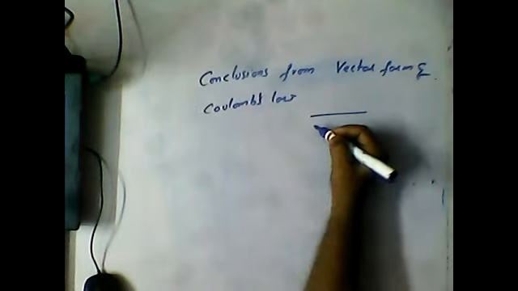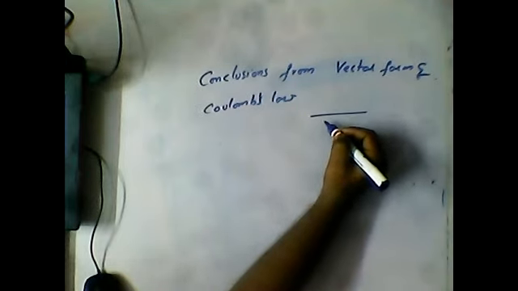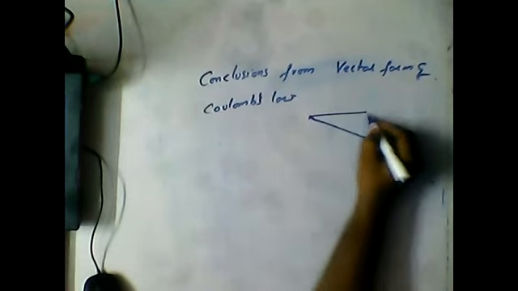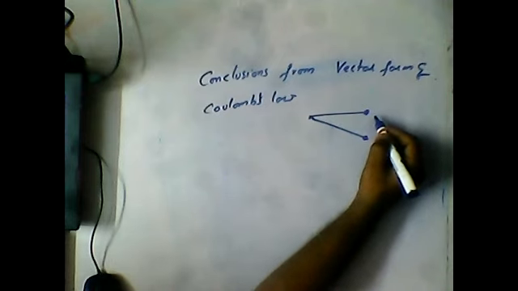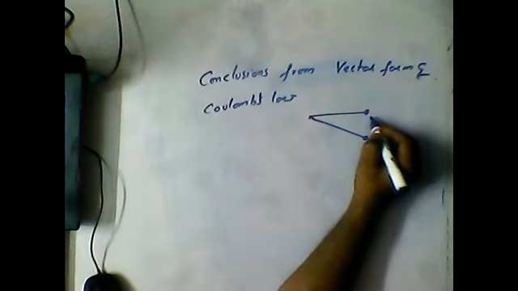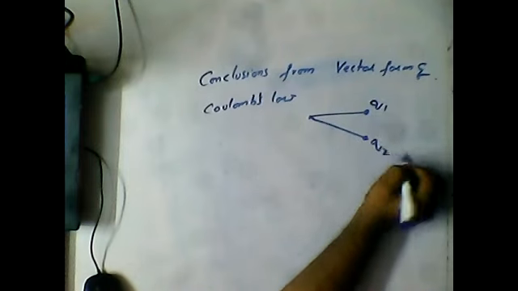The first point: for example, I'm just drawing one sample here. These are the two vectors; this is q1, and this is q2.